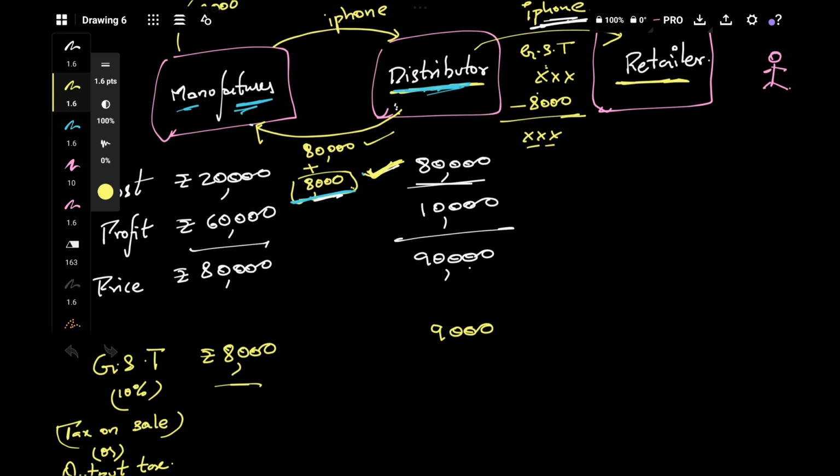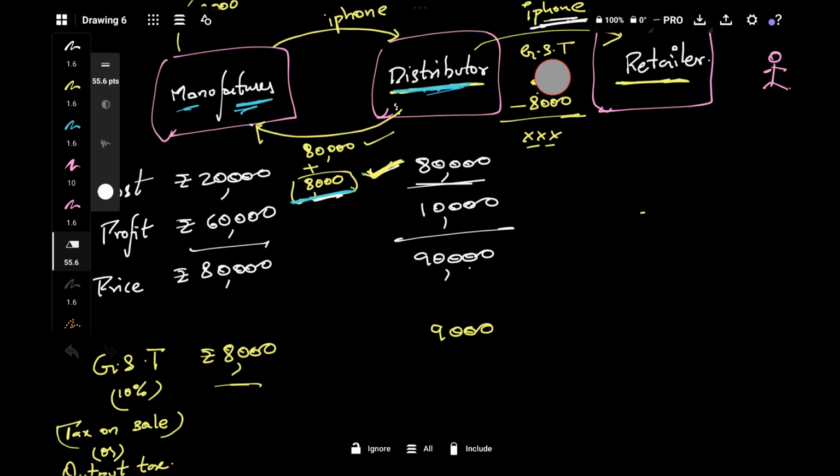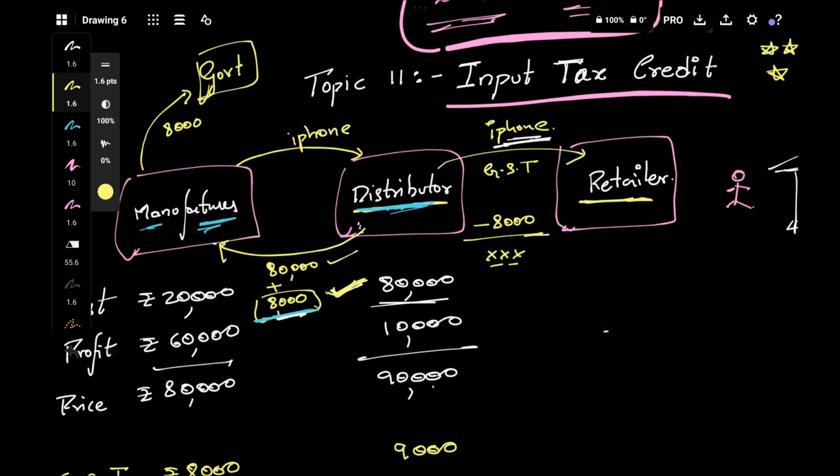So when the distributor is selling goods to the retailer, the GST he is going to charge is 9,000. So the retailer has to pay this 9,000 to the distributor.